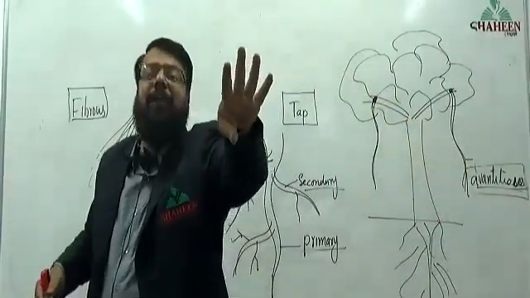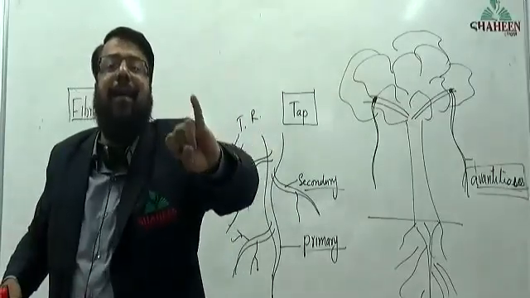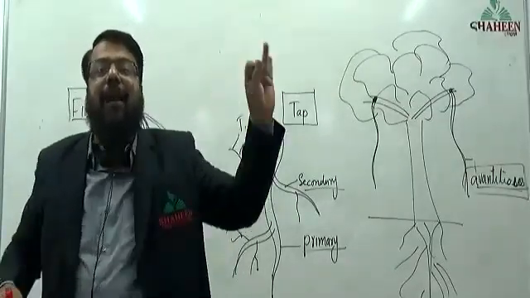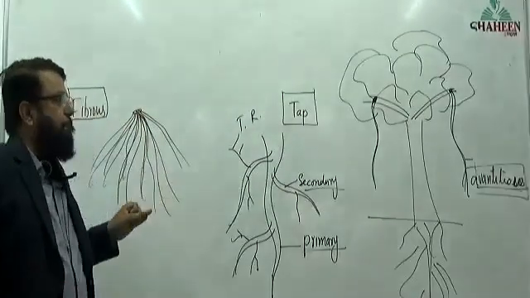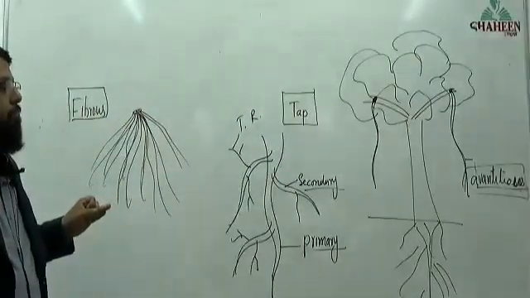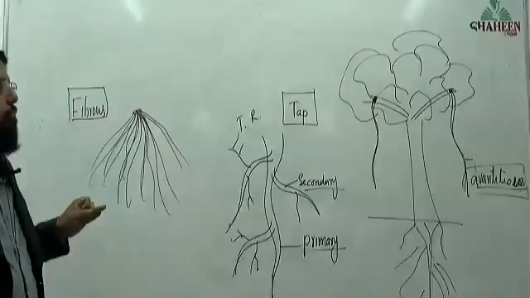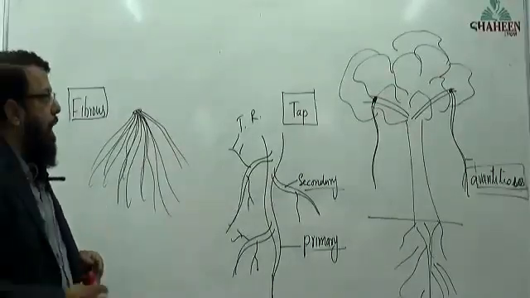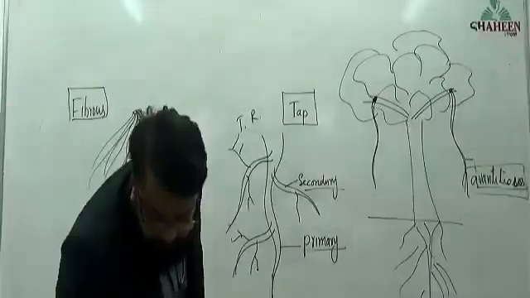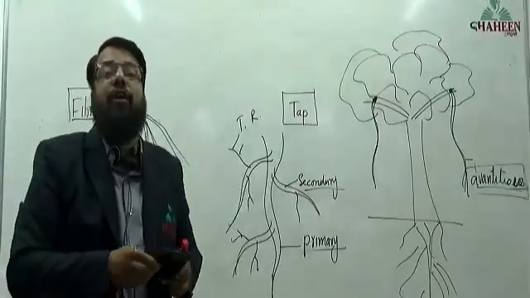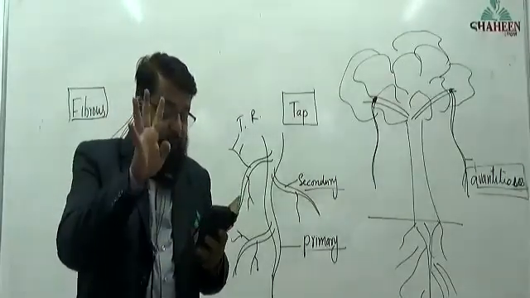Examples of adventitious root: grasses, monstera, and banyan tree. Now, the function of a root.